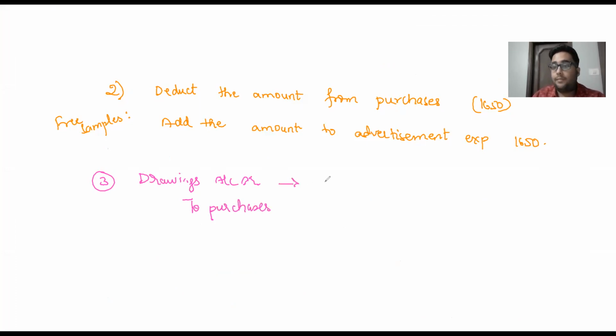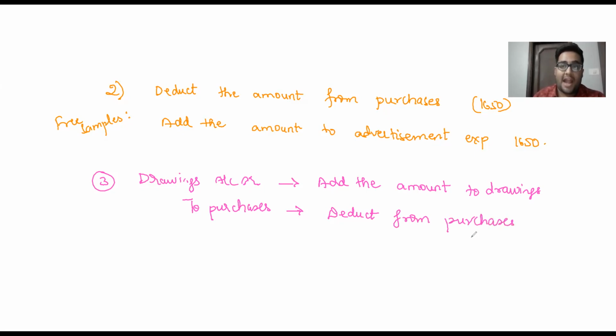and then because drawings will be debited, what is happening? We add the amount to drawings, and now your total drawings will be deducted from capital, and then because you're crediting purchases, we deduct from purchases. So adjustment number 1, 2, and 3 had a deduction from purchases, the value being 7,000 rupees. 7,000 rupees will be added to drawings. 7,000 rupees will be deducted from purchases. Point number 1, 2, 3 all had adjustments towards purchases. Be careful, leave proper space, and then write down in your answer sheet.